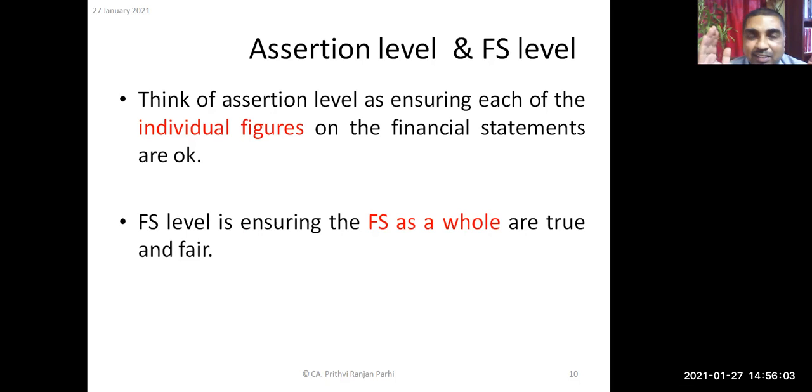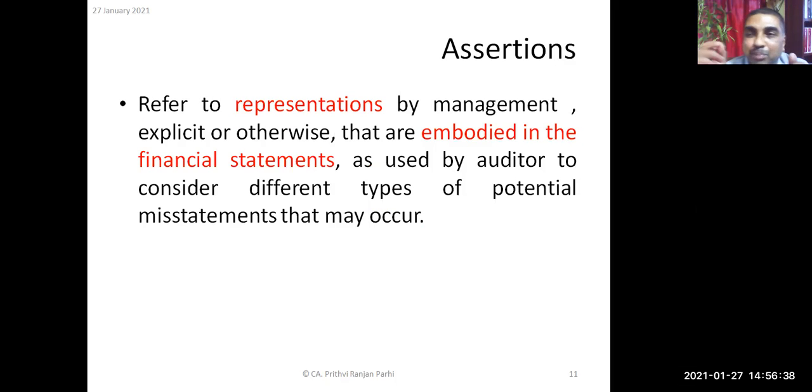So if you're assessing the possibility of the financial statement getting materially misstated as a whole, by applying certain procedures, if you're trying to evaluate the risk of material misstatement in the financial statement as a whole, that means you are applying a risk assessment procedure at financial statement level. So financial statement level means we are referring to the entire financial statement, and assertion level means we are talking about the particular item or maybe sometimes a particular asset.